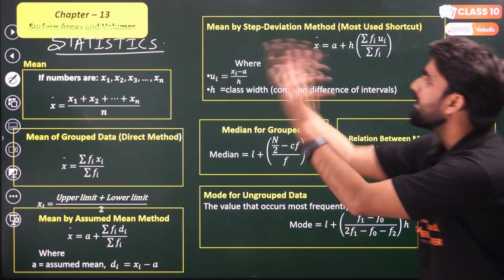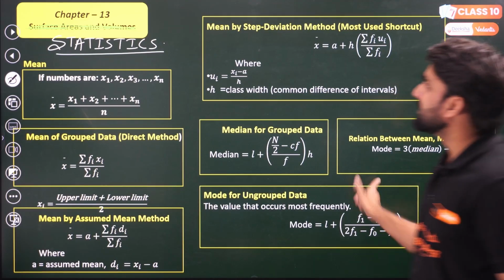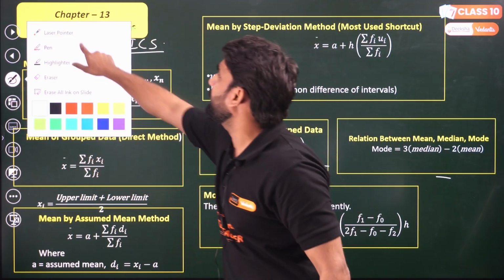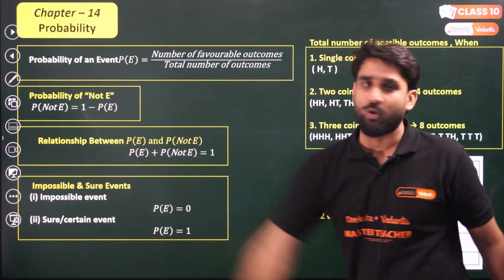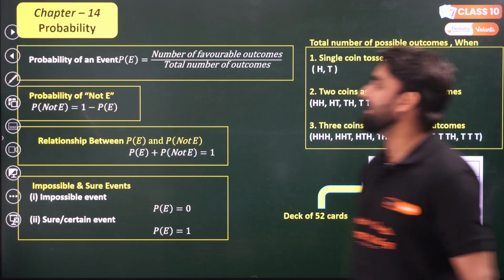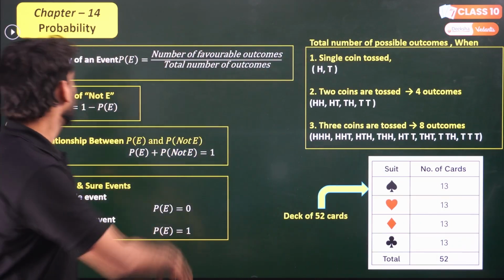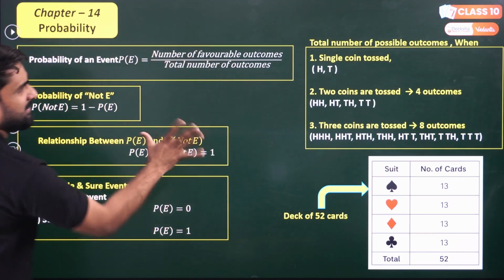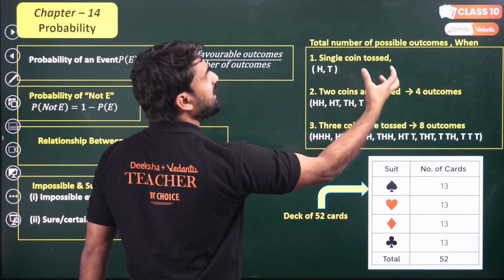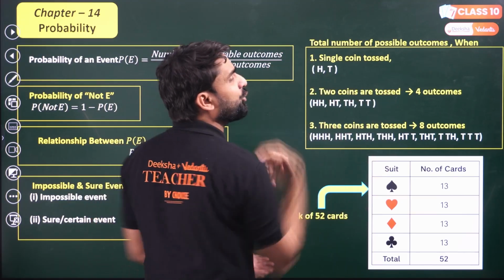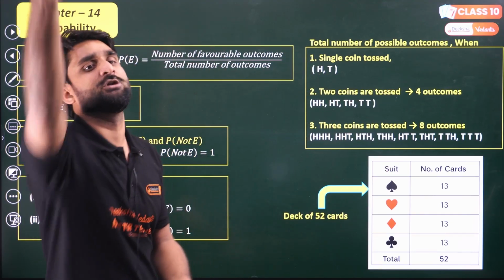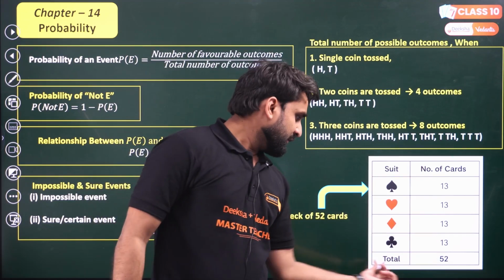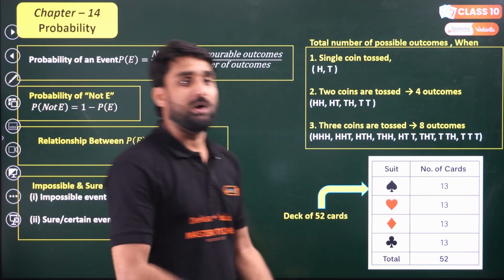Okay, so now move to chapter number 14. Chapter number 14, as you all know, the last chapter, is probability. Look at the beauty of the probability chapter. Probability of an event, number of favorable outcomes, each and every concept I mentioned here. The coin concept: how many possible outcomes occur when 1 coin, 2 coins and 3 coins are simultaneously tossed, and the total number of outcomes in a deck of 52 cards.